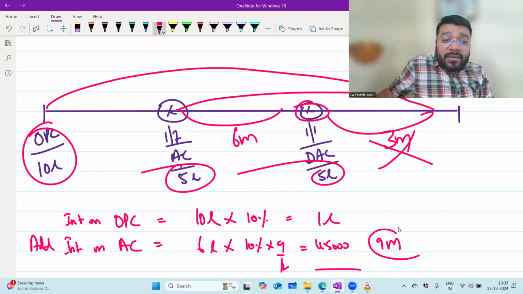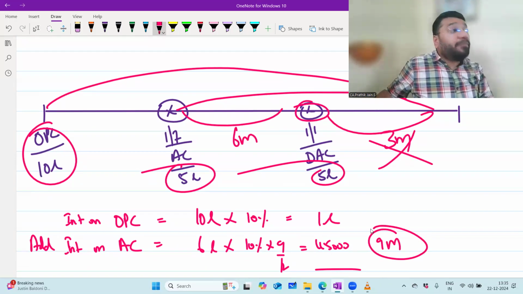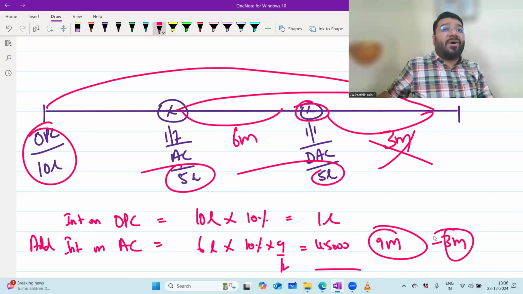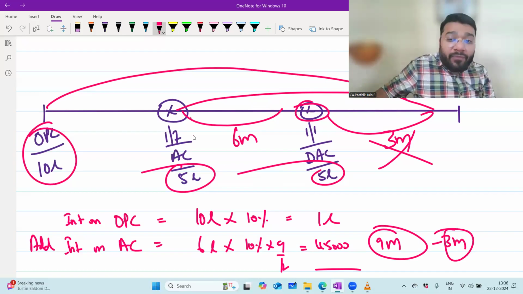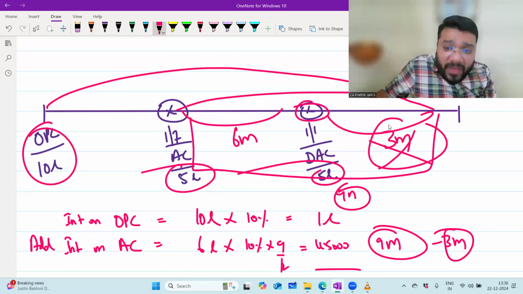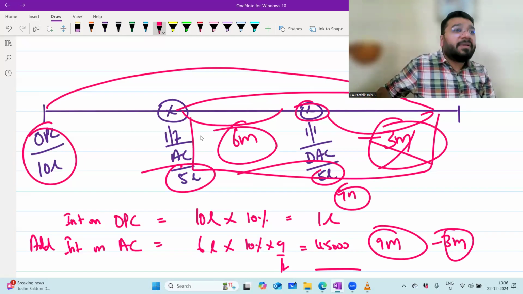But here you have calculated the interest on additional capital for 9 months. So now I have to minus 3 months ka interest on that 5 lakh rupees so that I get the 6 months ka interest. You have calculated for 9 months. If I minus 3 months interest, I'll get 6 months interest.